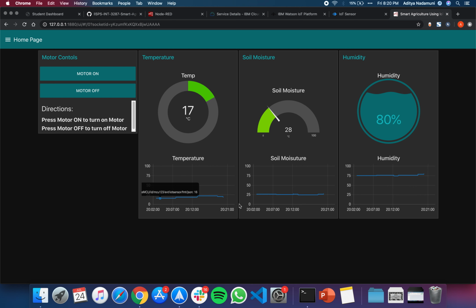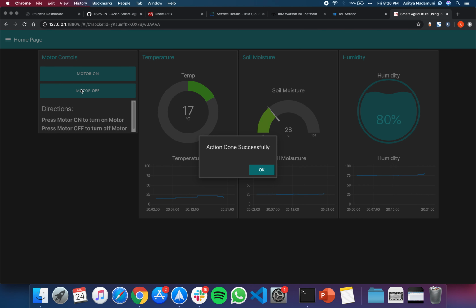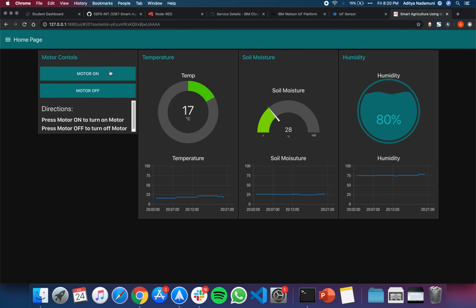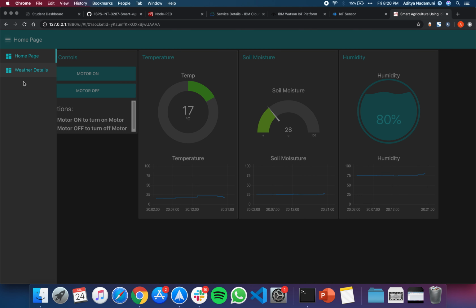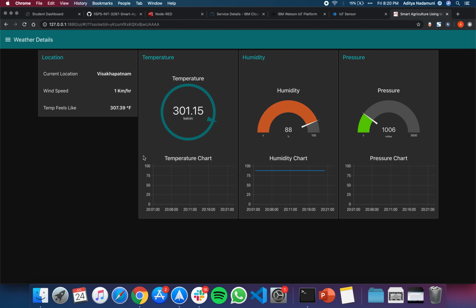This also gives a line chart of the previous one hour of changes, and you can see here I can control on and off. If I want to turn off the motor, I click off. If I want to turn it on, I click on. Here I have created a second page with the weather details. You can see the current location is given, with temperature, etc. Here the temperature and the bar chart if the temperature decreases or changes. The humidity, in the same way, the humidity bar chart, and the pressure.